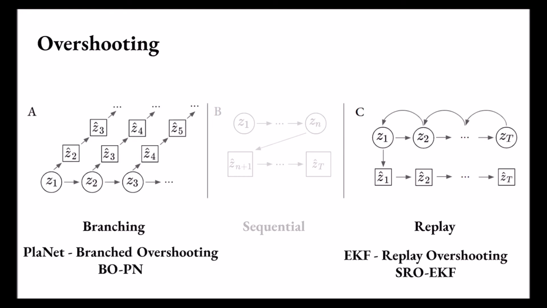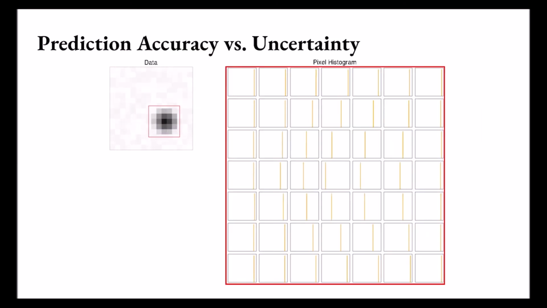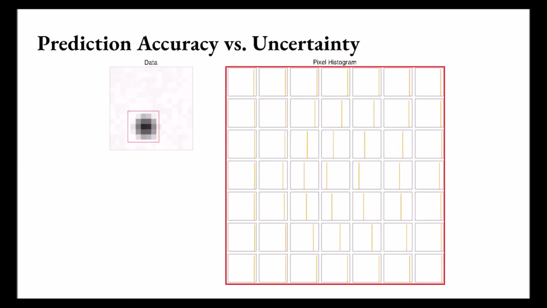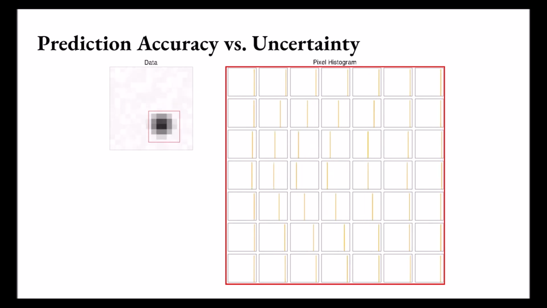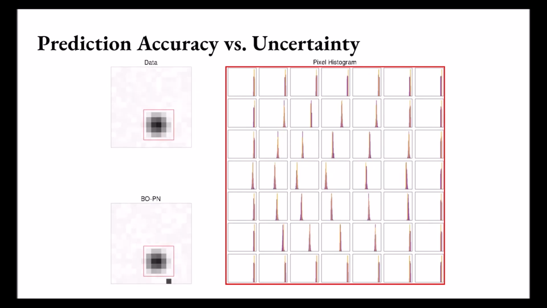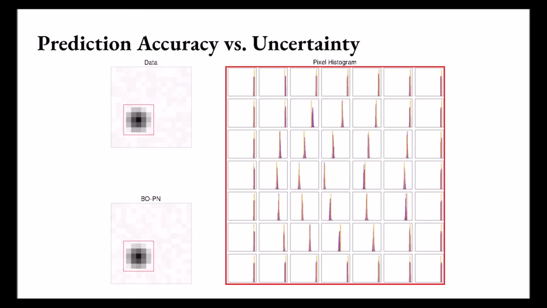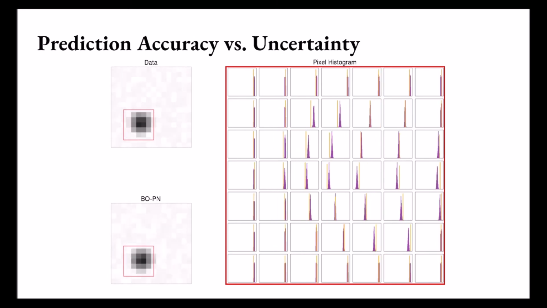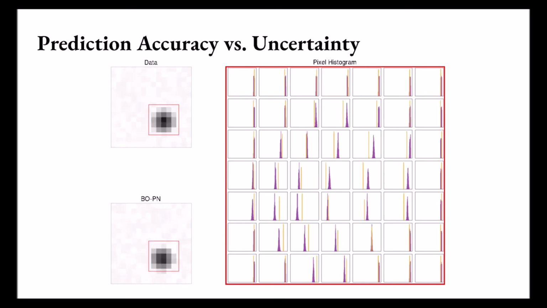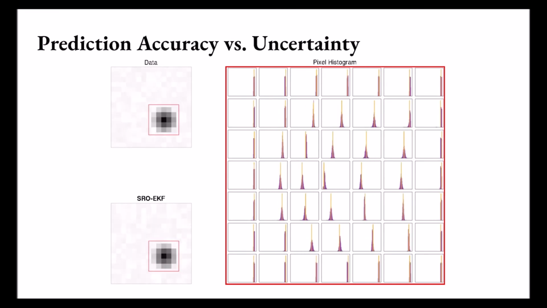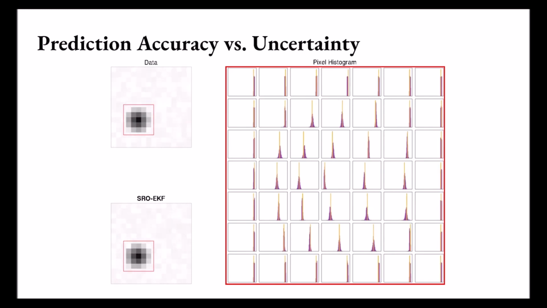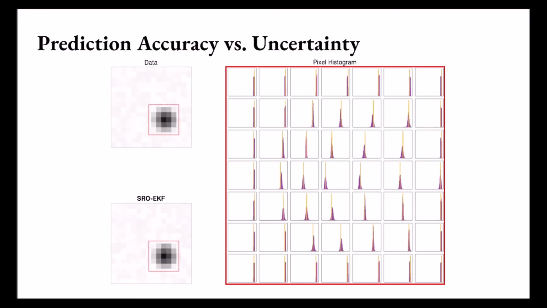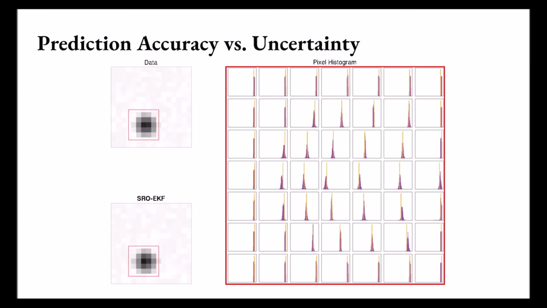We compare the accuracy and uncertainty of branched overshooting used in the PlaNet model and replay overshooting used in our model. In this clip from the test set, the pixel values of the pendulum mass in the red box are denoted in orange. Now consider the branched overshooting method from PlaNet. We can output a belief over the pixel values denoted by the histograms in purple. Not only are the means frequently incorrect, but the beliefs are also very peaked, indicating overconfidence. In contrast with replay overshooting, the means are often more accurate, and when they are not, the distributions are wider, indicating that the model is more uncertainty aware.